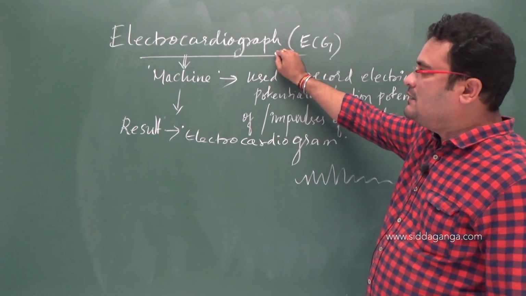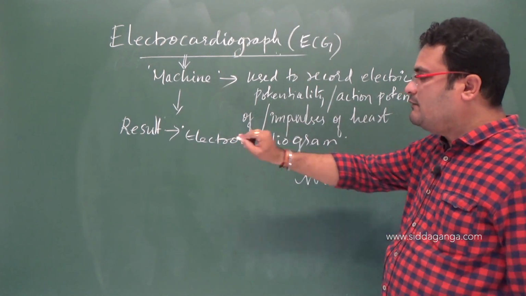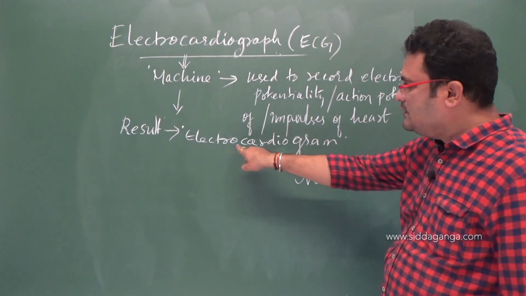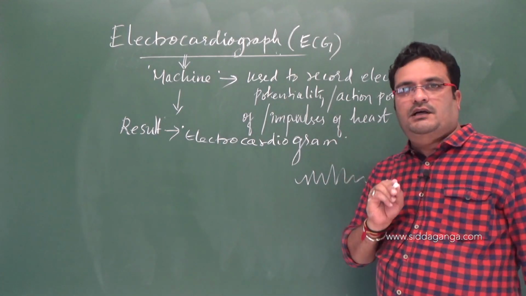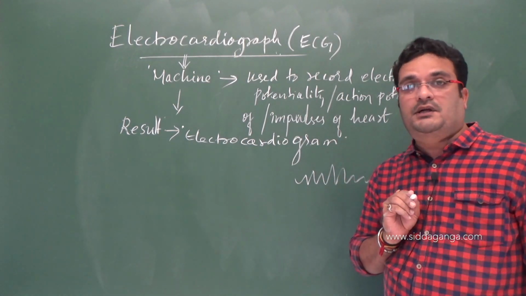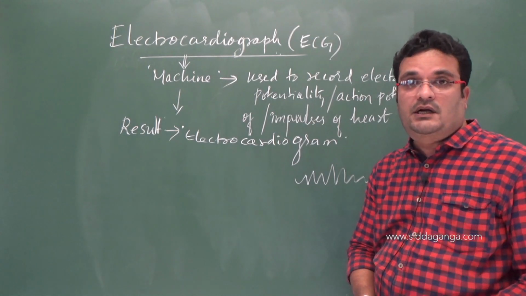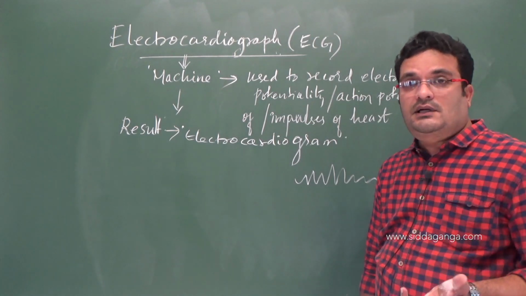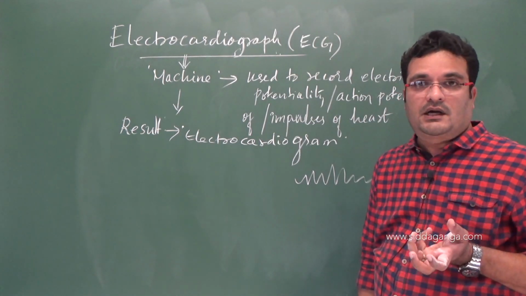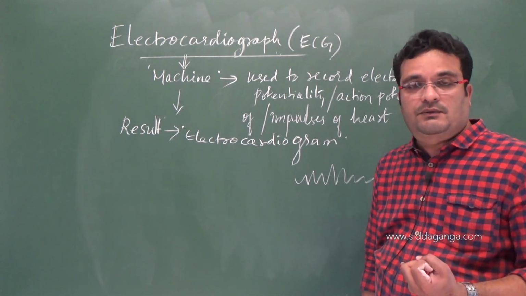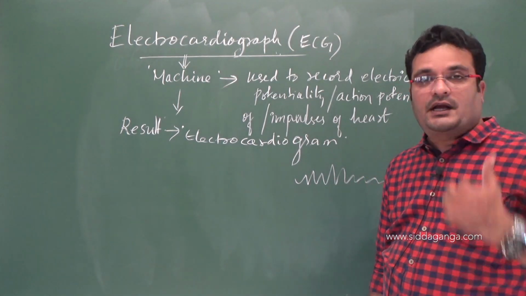So this is a machine. The electrocardiograph is a machine, and this results in the graphical representation in the form of a strip, and that is what constitutes the electrocardiogram. And this electrocardiogram has a specific, significant identification of the electrical impulses that are generated and propagated. As the electrical impulses are properly generated and properly propagated in the heart muscles, definitely the heart chambers will contract, right? So when the ventricles contract, the blood starts moving from the heart into the entire body parts.